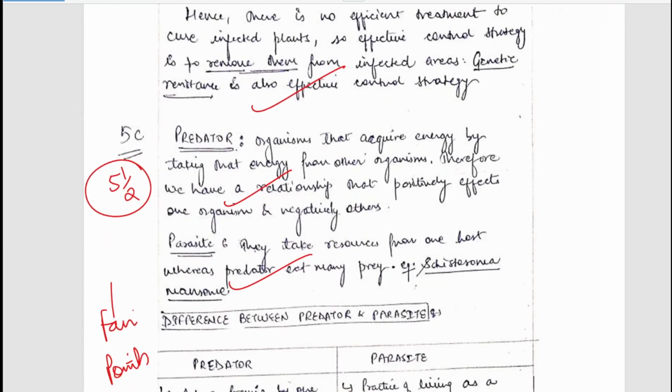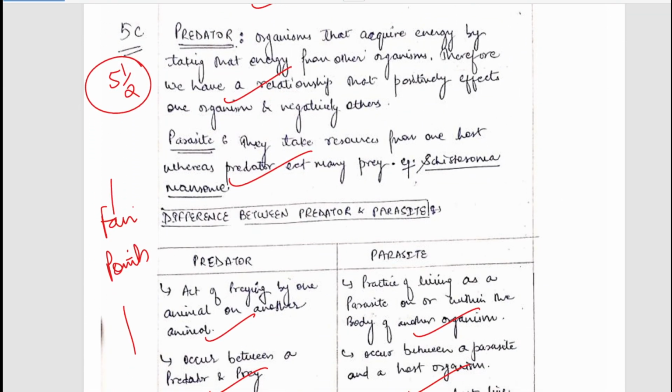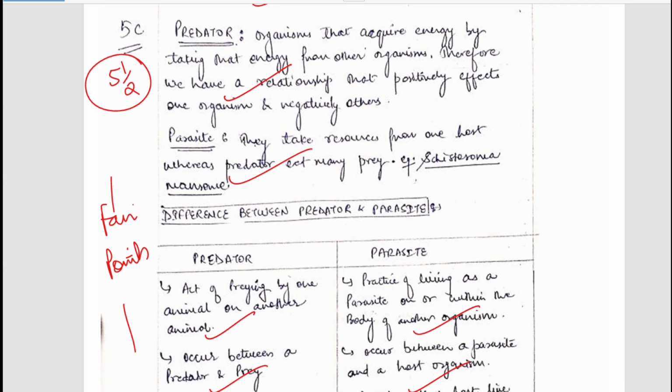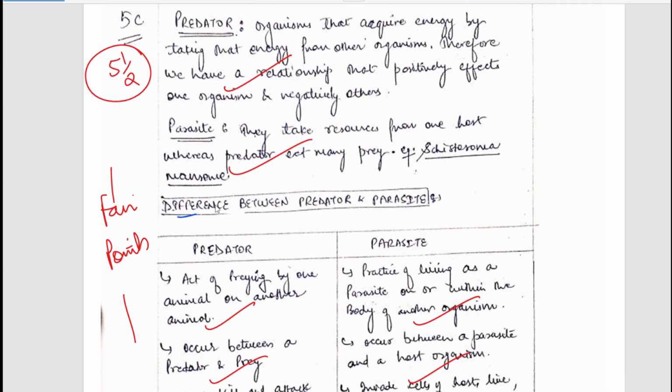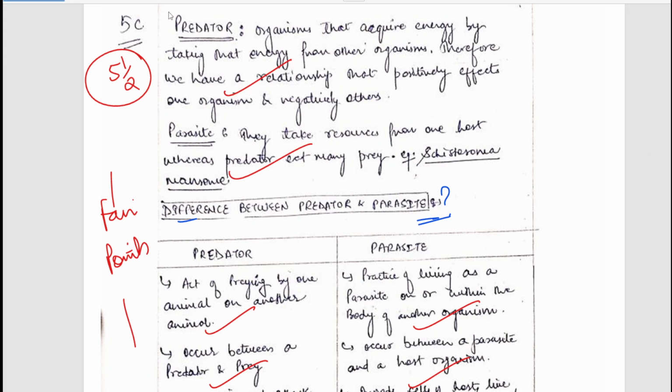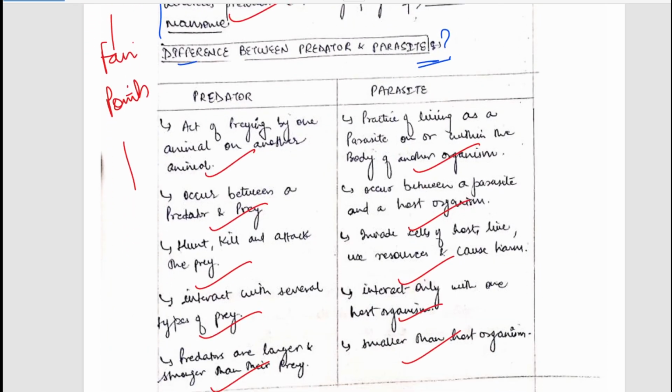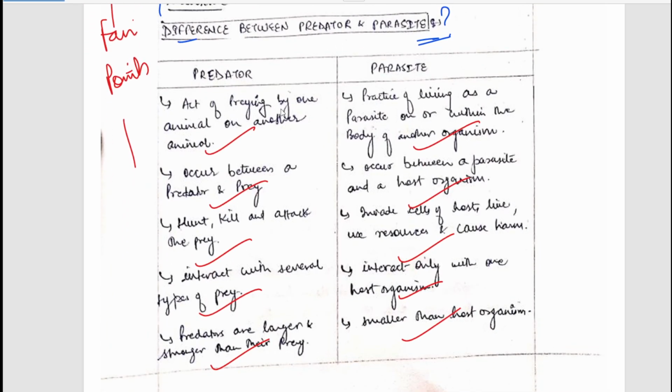Now let's move to the next question. The next question is differentiate between predator and parasite. This was the question. Let's see how the student has answered. So first of all, in the introduction, predator and parasite are simply defined in one line. That is good. Now we'll see the major difference. Predator is the act of preying of one animal by another animal. So here one animal preys on another animal, such as here one deer is there and one lion is there, and lion is preying on deer.